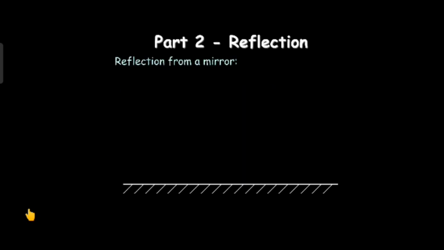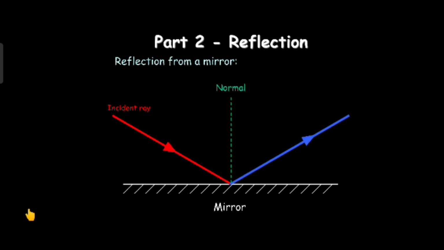Let us see part 2, that is reflection. We will see reflection from a mirror. Here you can see a plain mirror. Here incident ray is there and it gets transformed into reflected ray. Now you can see here angle of incidence and angle of reflection, both are equal.